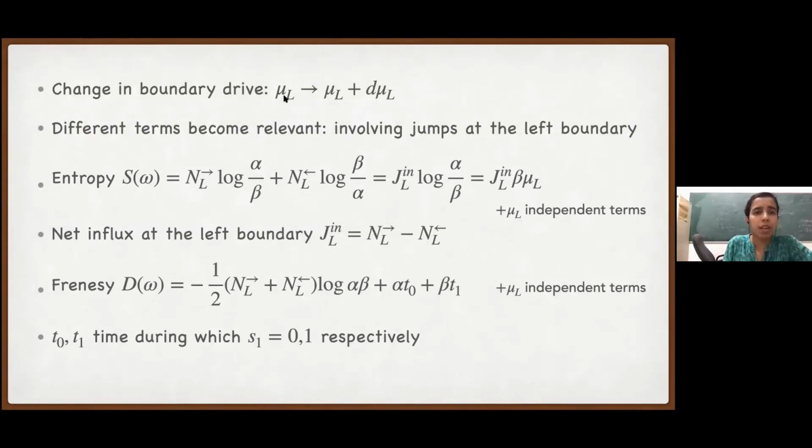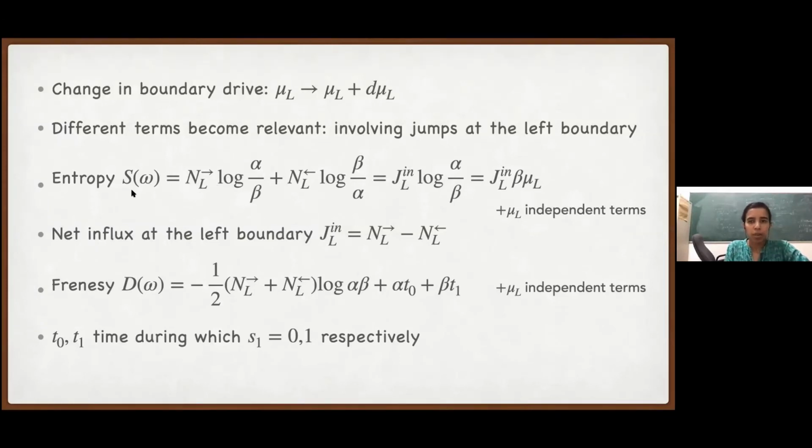Now for specificity, we are changing the left chemical potential by a small amount d mu L. The right chemical potential is the same, and epsilon is still there. There's still a bias in the bulk. So now we have to write all the jumps that involve this left reservoir.